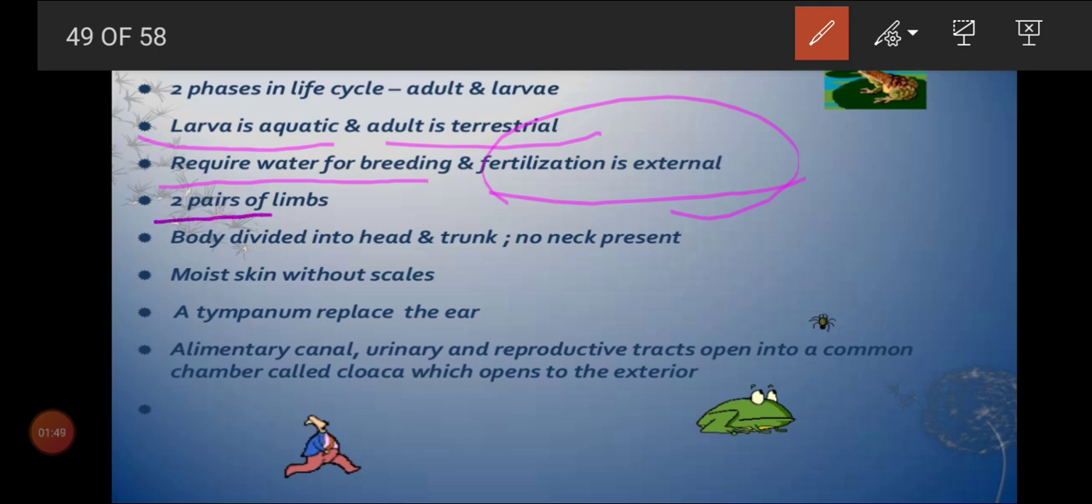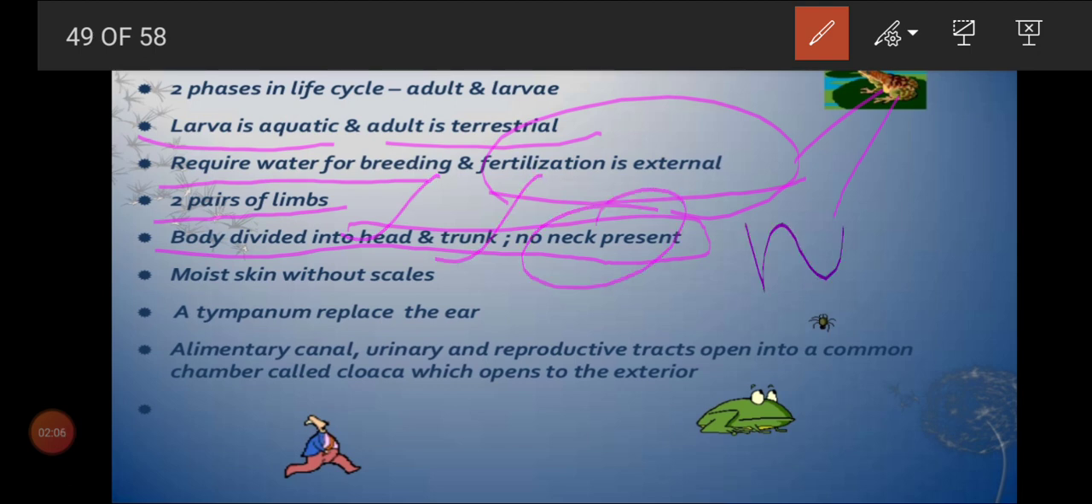And here we can see two pairs of limbs. So here one limb, here one limb, and on the other side another two limbs. So two pairs of limbs. And the body is divided into three parts. Okay, head, trunk, not three parts, two parts. Head and trunk, no neck. Some of the animals will have a tail and some of the animals don't have a tail. So the common character you want to remember: head and trunk alone, no neck.